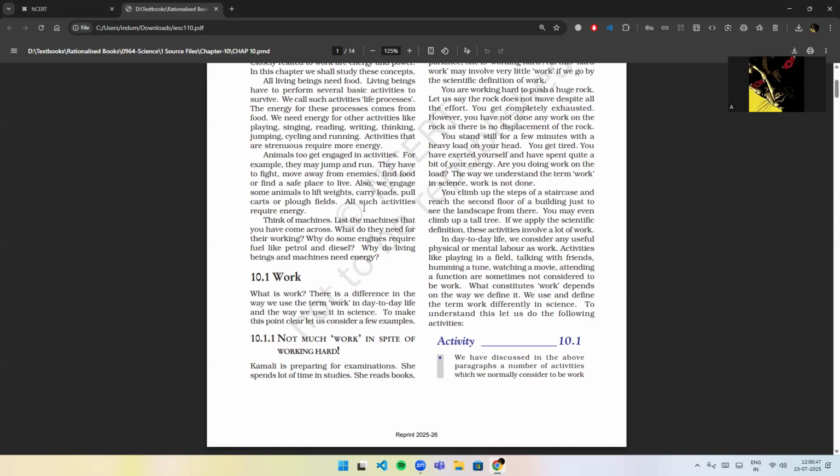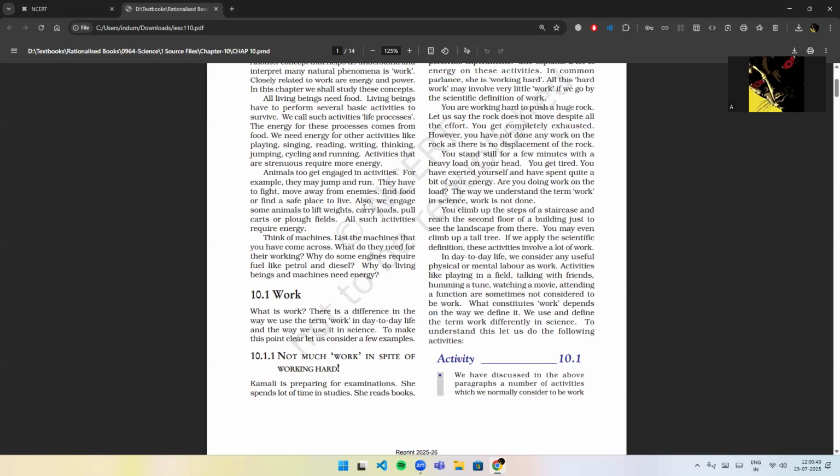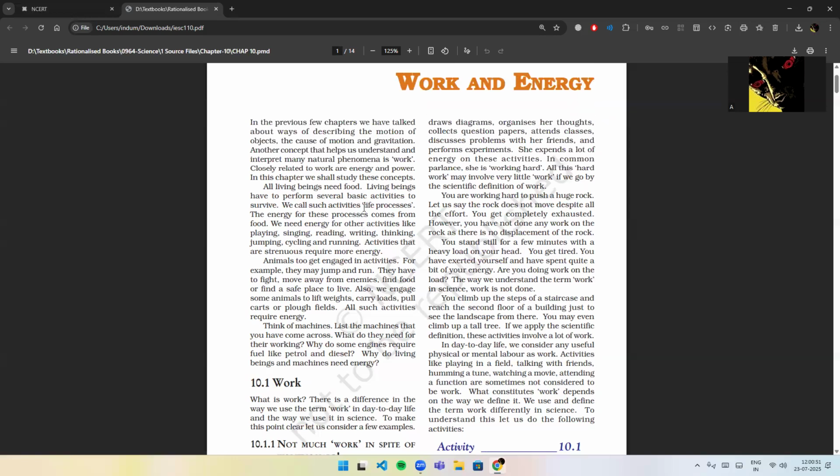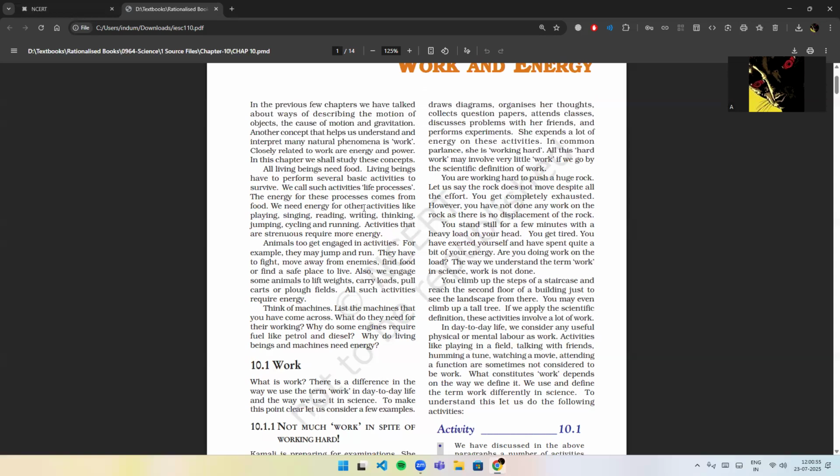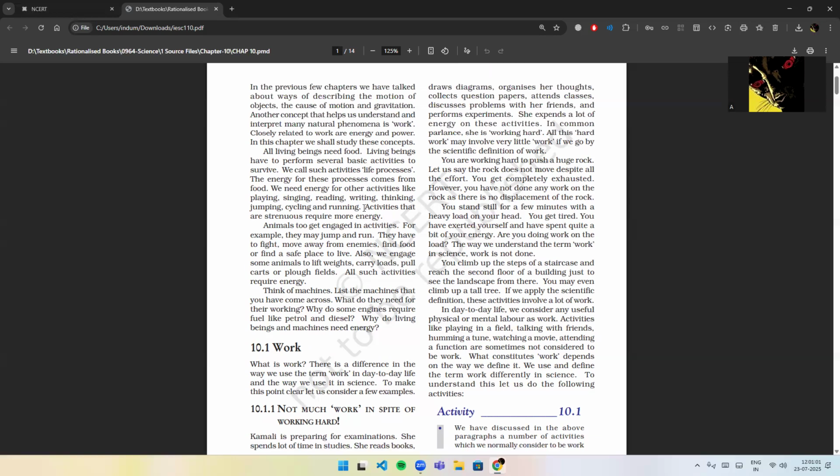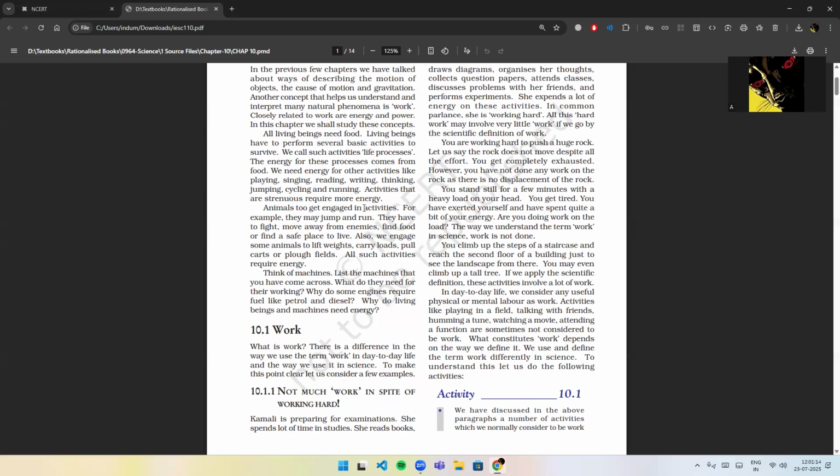Kamali is preparing for examinations. She spends a lot of time in studies. She reads books, draws diagrams, organizes her thoughts, collects question papers, attends classes, discusses problems with her friends, and performs experiments. She expends a lot of energy on these activities. In common parlance, she is working hard. All this hard work may involve very little work if we go by the scientific definition of work.